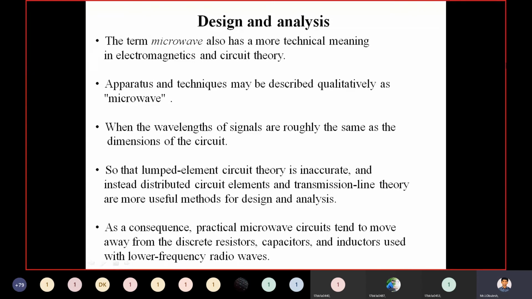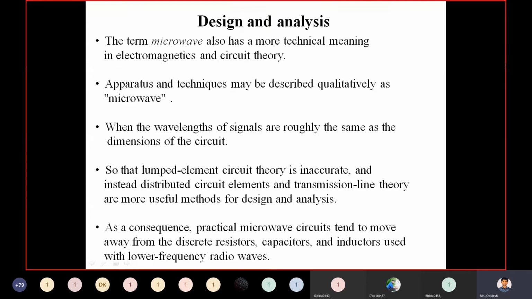The apparatus and techniques may be described qualitatively as microwave when the wavelengths of the signals are roughly the same as the dimensions of the circuit.